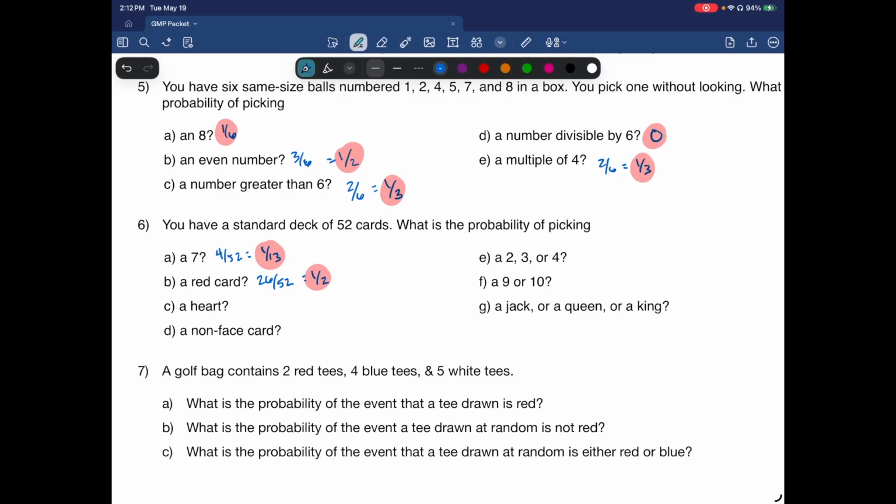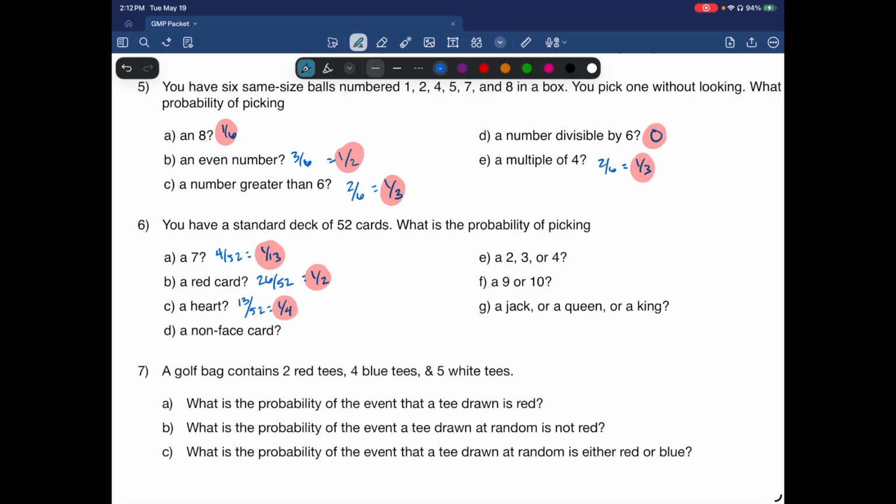A heart. There's 4 suits: diamonds, hearts, clubs, and spades. Okay, a heart, that's going to be 13 out of 52, which reduces to 1/4. You could have gone, there's 4 suits, you could have gone straight to the 1/4 if you wanted to.